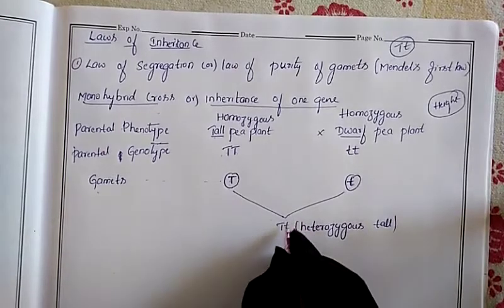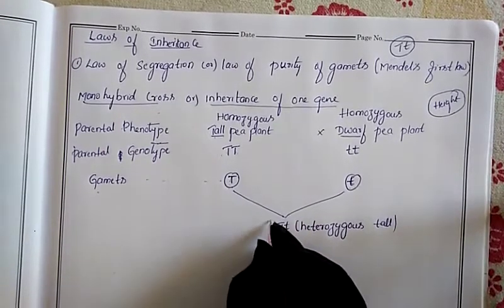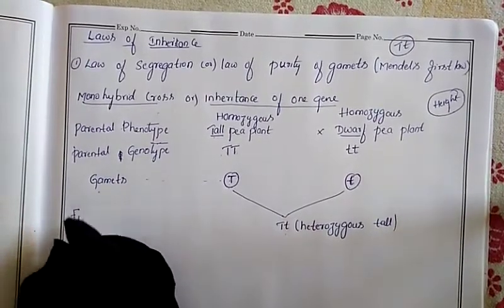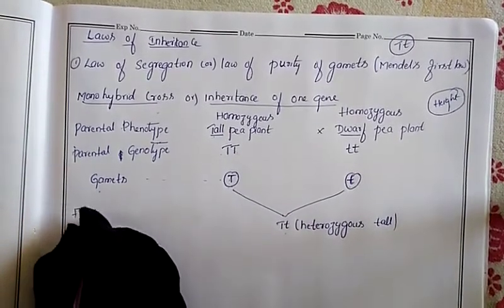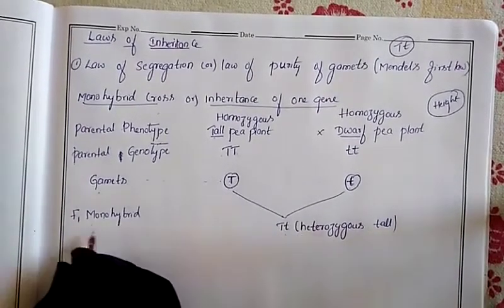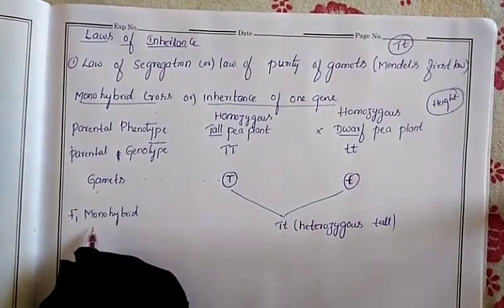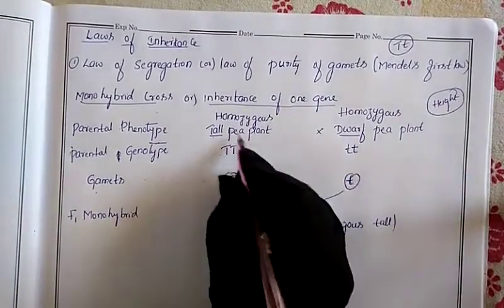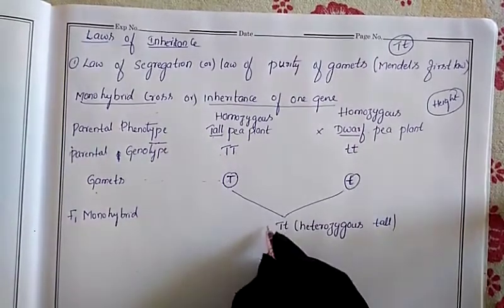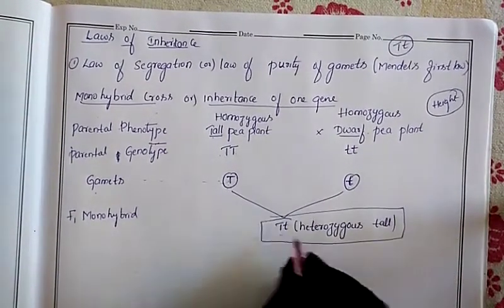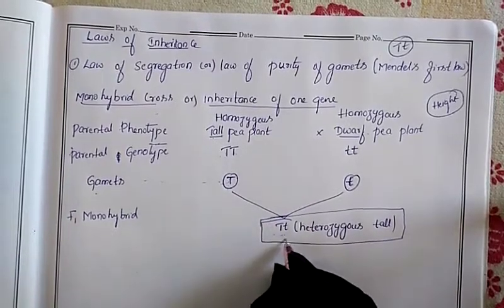So in the offspring, who is the offspring? This is the offspring. This is the F1 hybrid, F1 monohybrid. This is the hybrid. We have taken only one character, so that's why we have written monohybrid. These are the parents, and for these parents they got the child. This child, in which condition is it? It is in a heterozygous condition.